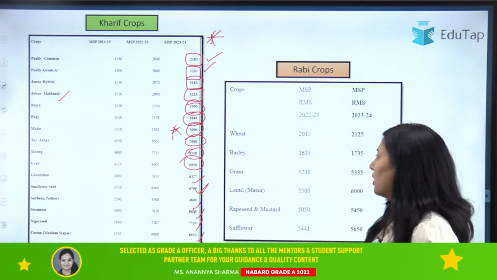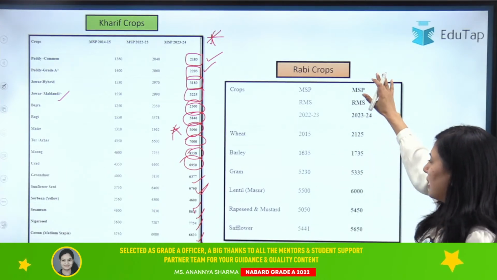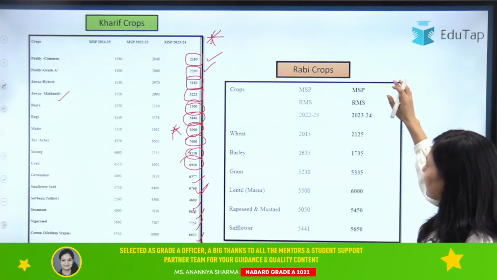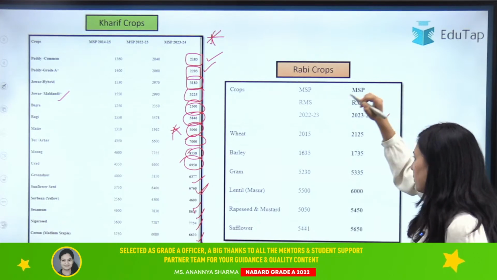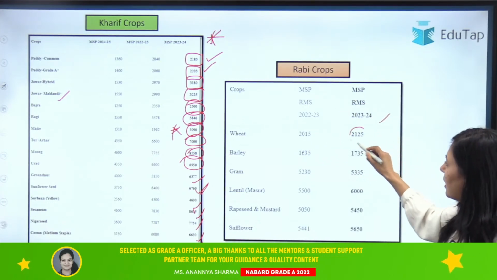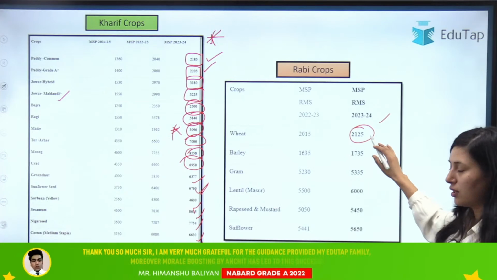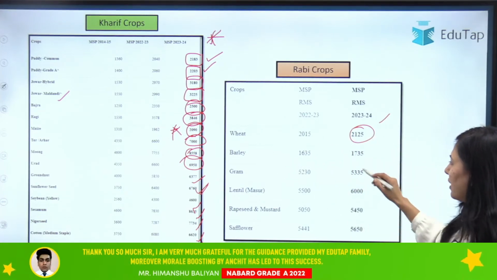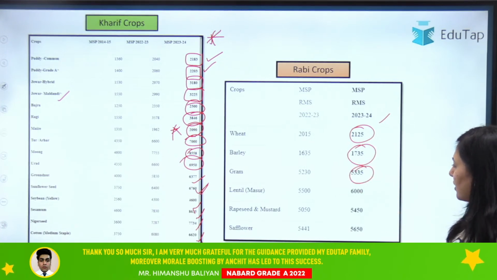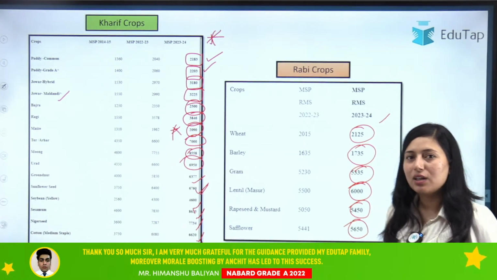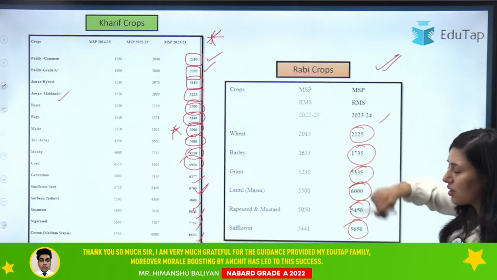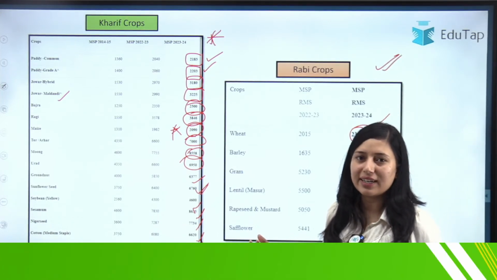Okay, so let's move on to the Rabi season crops. The MSP for Rabi season crops for 2023-24 was released. So for wheat it is 2,125. For barley it is 1,735. For gram it is 5,335. For lentil it is 6,000. For rapeseed mustard it is 5,450. And for safflower it is 5,650. Okay. Now you can take a screenshot or you can just refer to the PIB. There you will get the data regarding MSP.